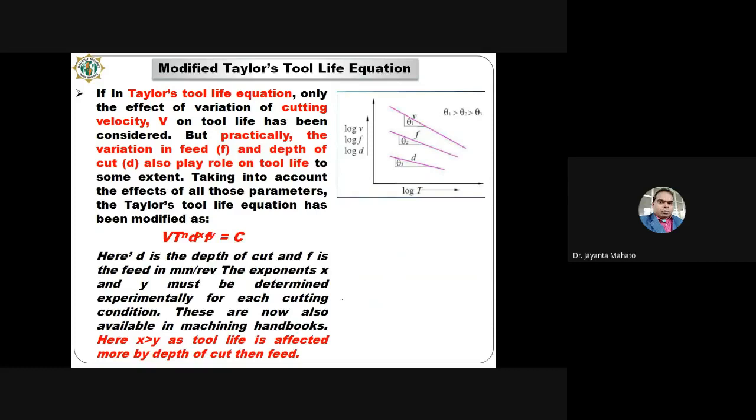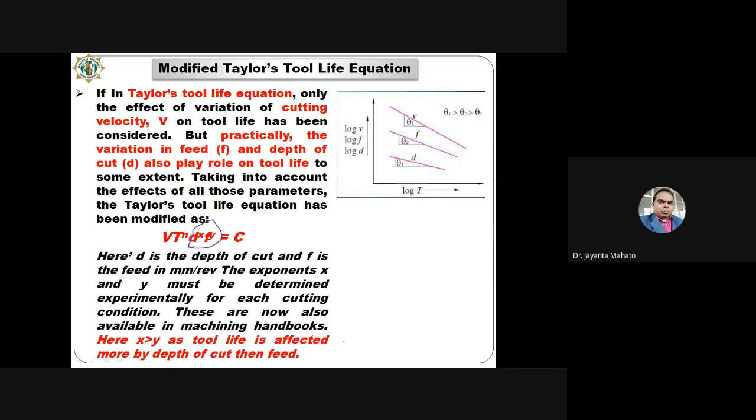Here extra factors are added: d to the power x and f to the power y, where d and f are the depth of cut and feed. So depth of cut and feed are considered, and considering these two parameters we get the modified equation.